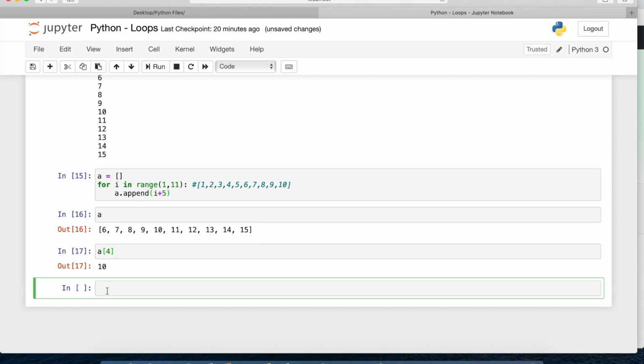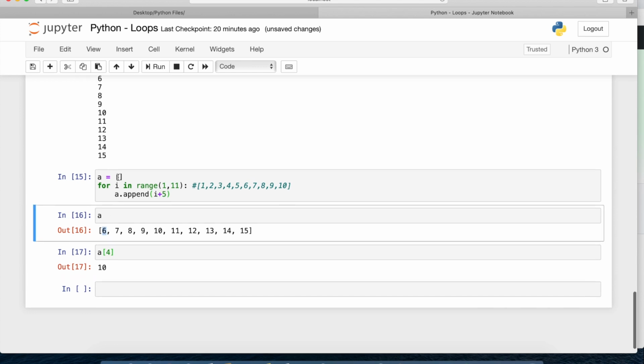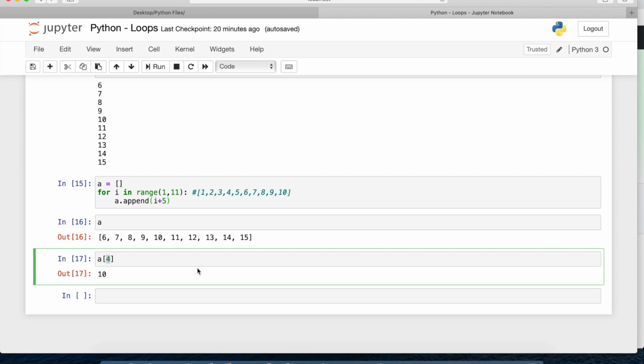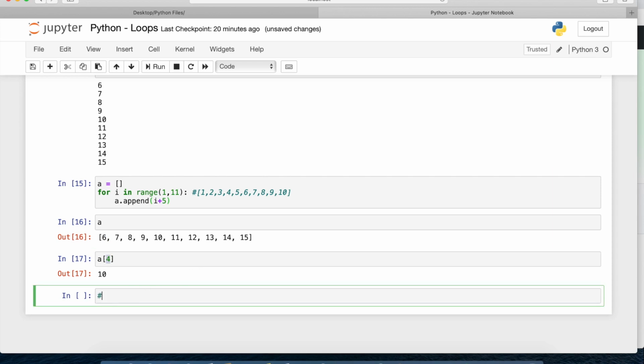Now suppose here I want to extract the key with the value. The first value is 6, so what is the key of this? To access this 10, the key for this is 4. I want to also see the key with the value. Then how do we get that? Okay, so I want key as well as value.